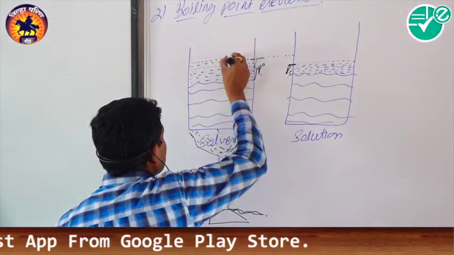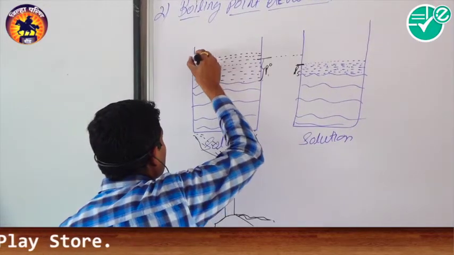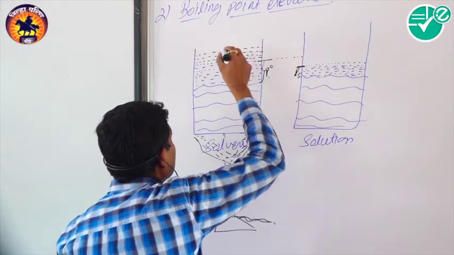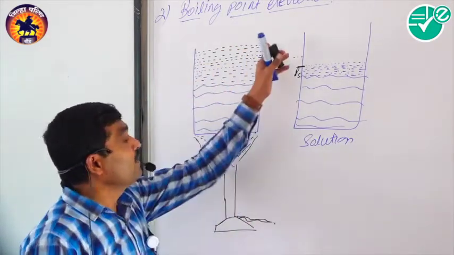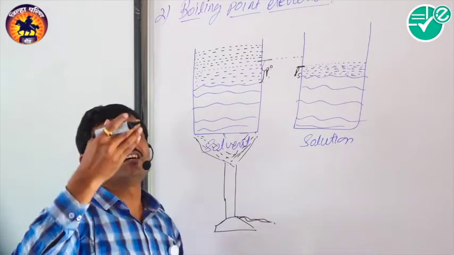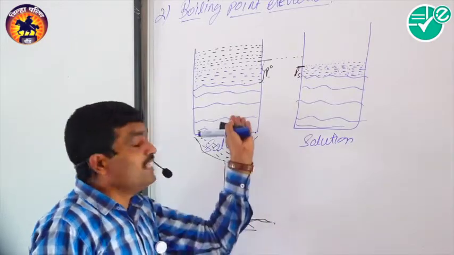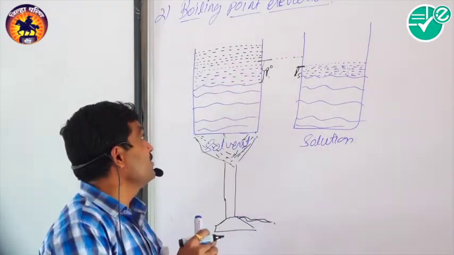If we heat it again, the vapor increases again. In this way the vapor increases, and because of that the vapor pressure automatically increases. So if we heat this, the vapor increases, and because of that the vapor pressure increases.